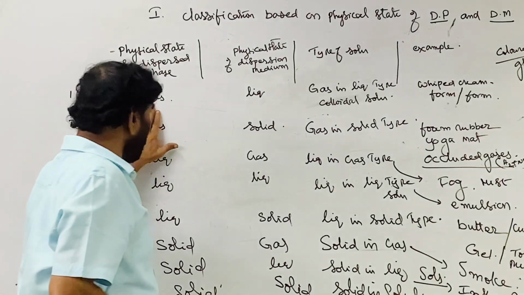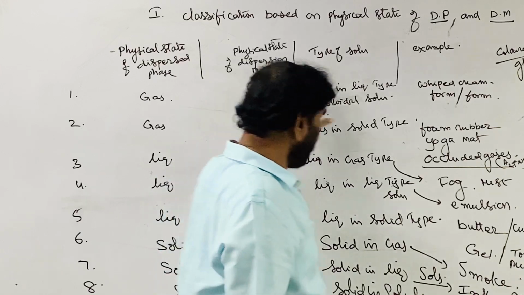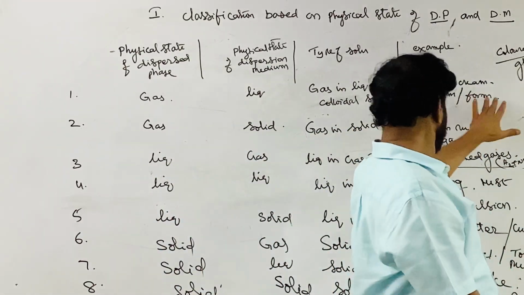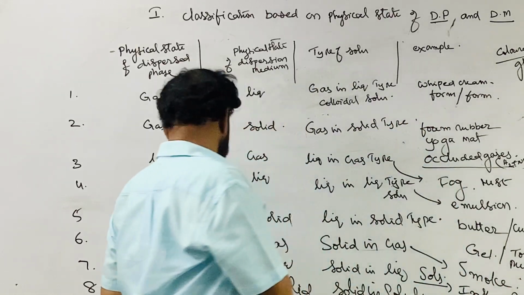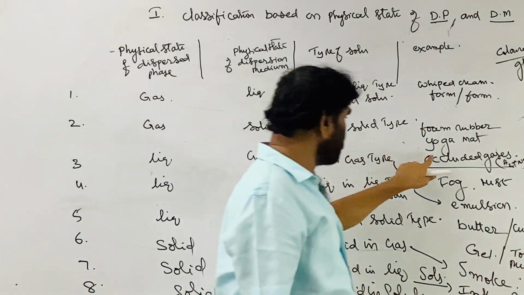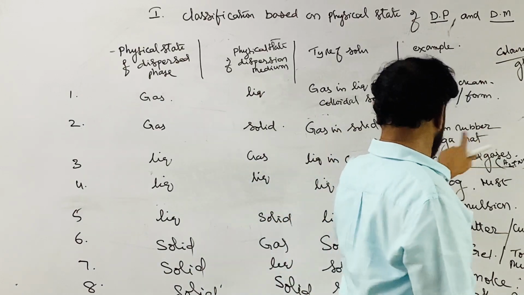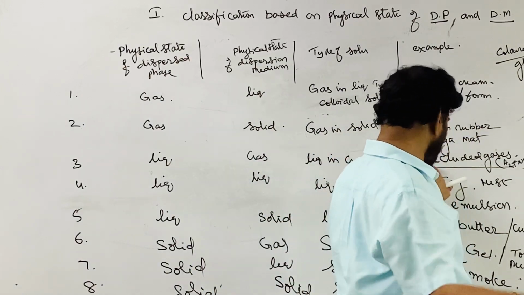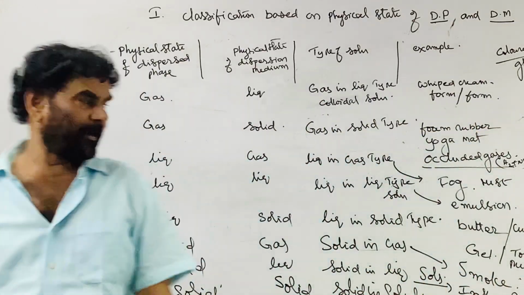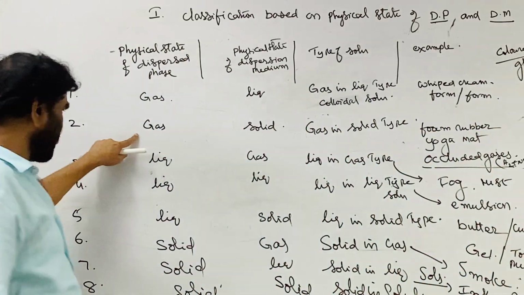Gas in liquid type: there is cream, whipped cream, that is foam. Here, gas in solid type. This is foam, rubber, yoga mats, the occluded gases. You take the catalysis phenomena. Those all come under the category of gas in solid type.